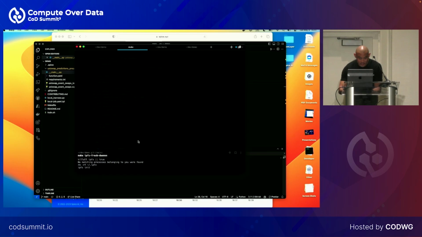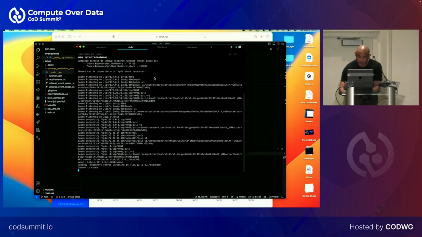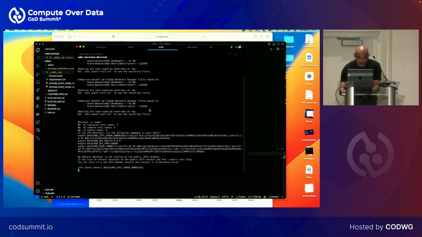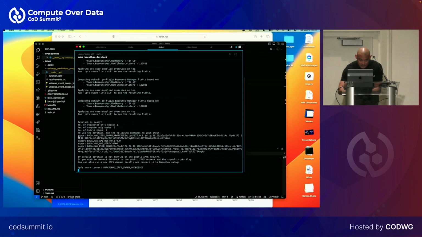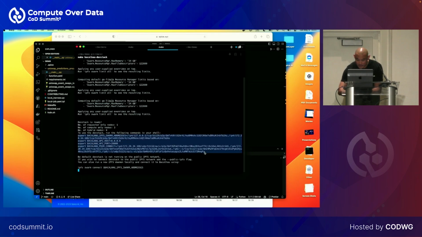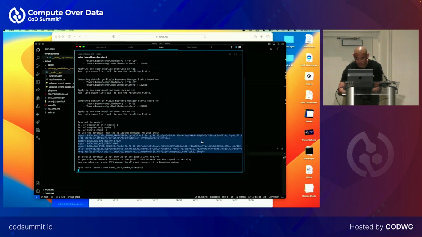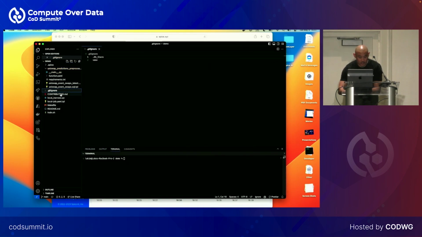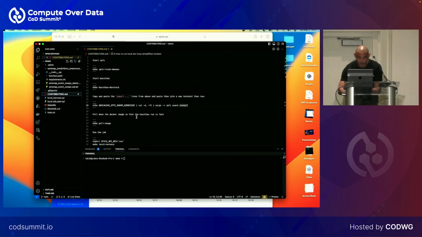I'm going to start an IPFS daemon here, and then I'm going to start Bacalhau here, and we have to use the dev stack here. So I'm going to copy and paste this. It's a little hard to do. And then I have to copy and paste one more line.